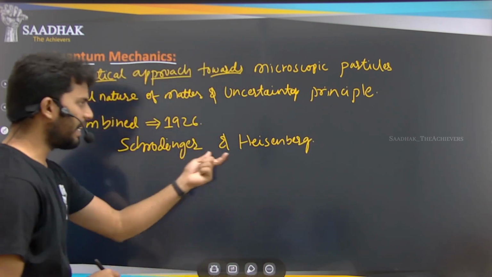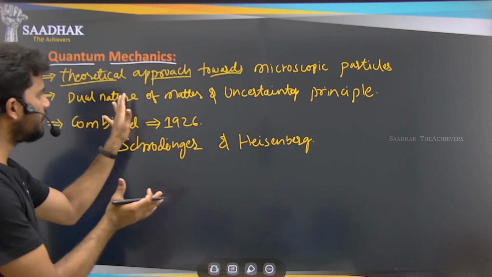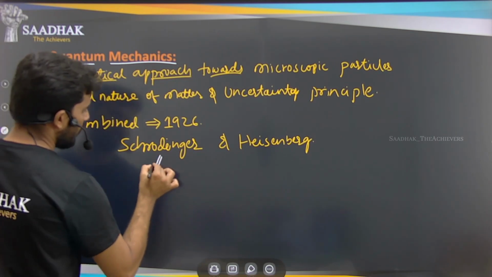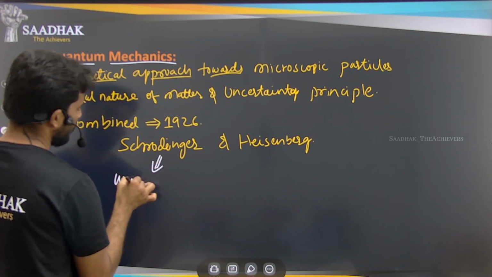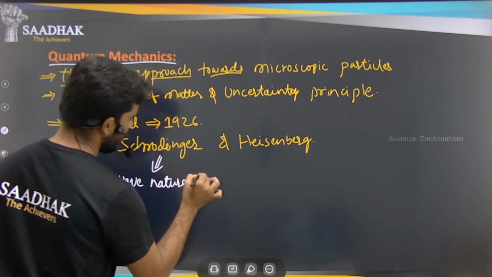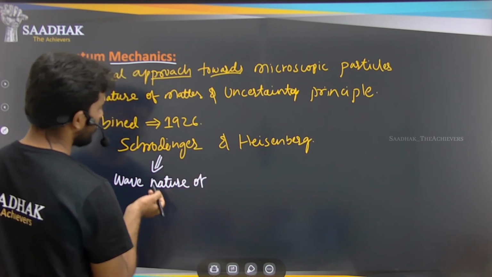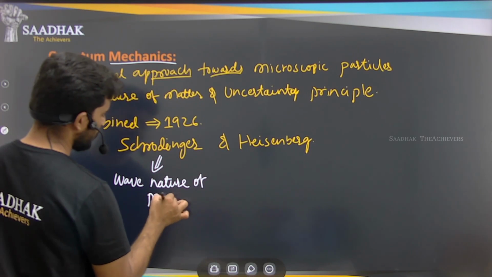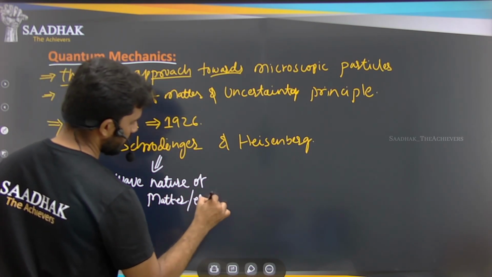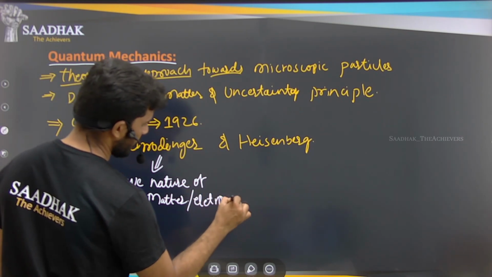So these two scientists individually have developed these two natures, right? Schrodinger was able to explain the wave nature of the particle, that is, the matter, or we say electrons, if we consider the electrons as the matter in this case.